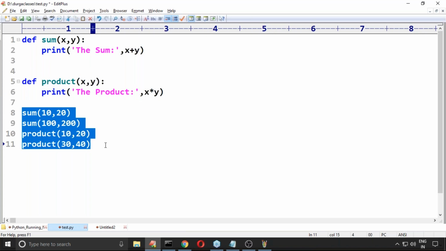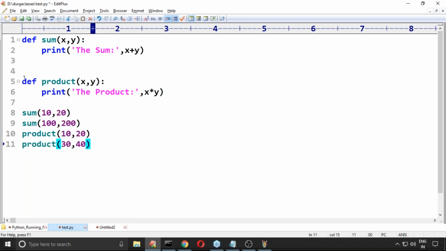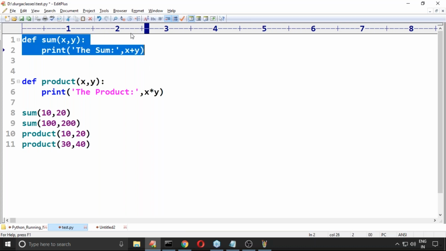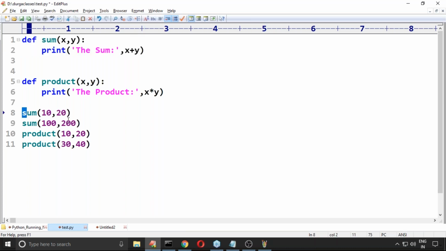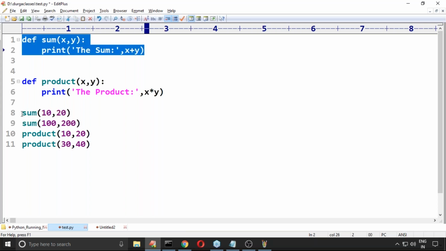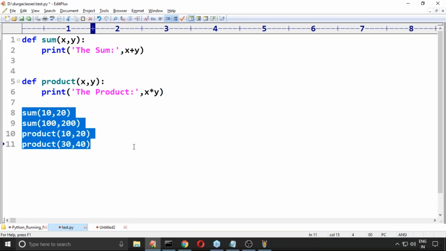How many times am I defining a function? Only once. But how many times can I call that function? Any number of times. You have to define only once, but you can call that function multiple times.